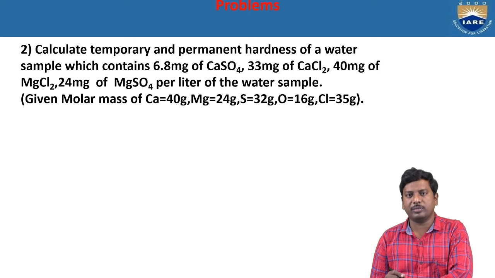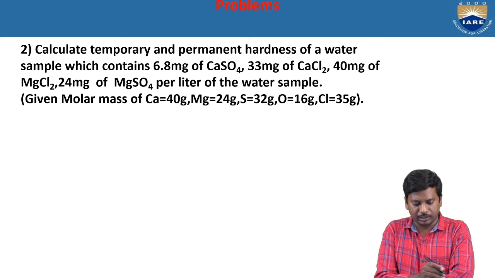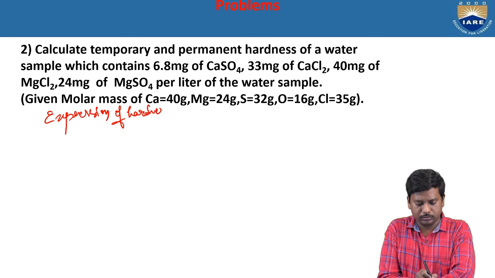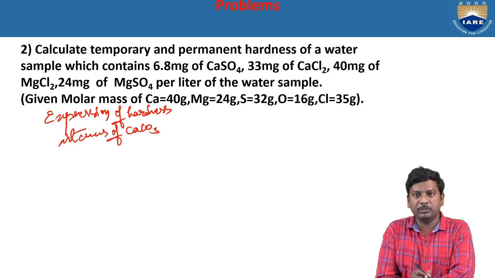So what is the difference between the previous problem and the present problem? In this problem, they give the individual elements' atomic masses. So in this case, it is very easy to calculate the molecular weight of each and every formula. First of all, we see the formula, the expression of hardness in terms of calcium carbonate.